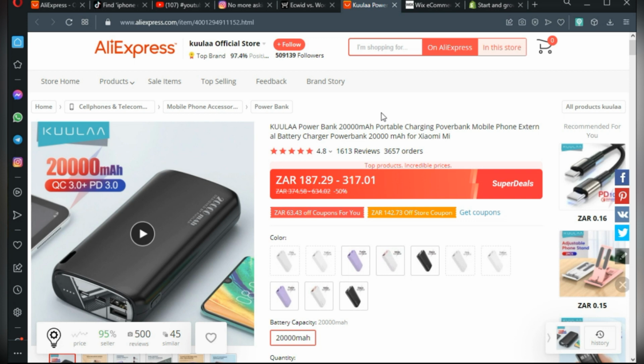So when it comes to drop shipping, you can either have what we call a one product drop shipping store, or you can have a general store. A general store is whereby you have a bunch of relatable products. So maybe if you're selling power banks, you could also sell chargers, you could also sell some unique phone cases that people cannot find just anywhere. All those different products that have to do with a category that you're selling in, that we call a general store.